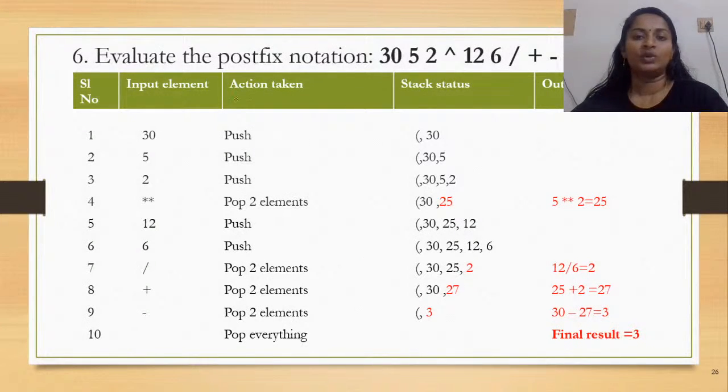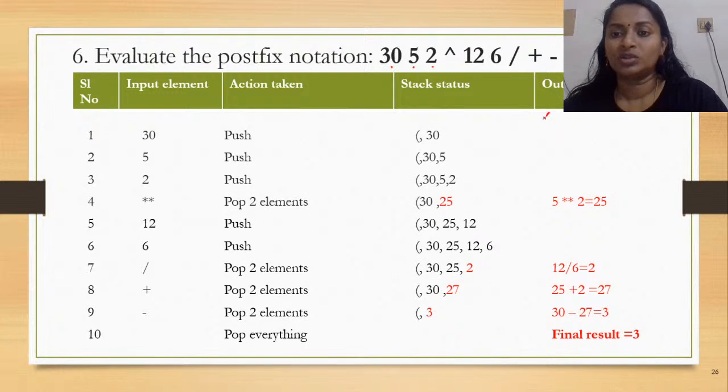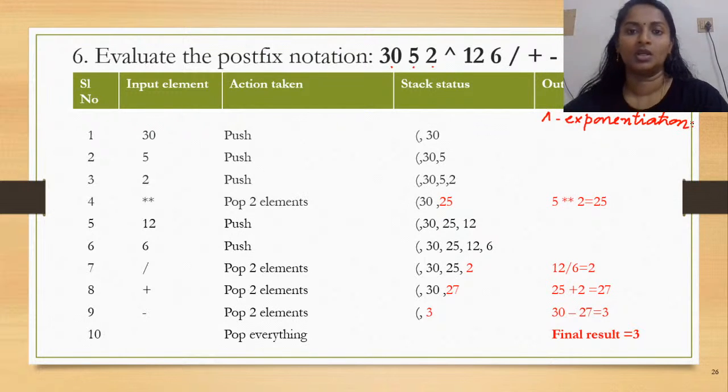Okay. So we are given now 30, 5, 2. Now the caret symbol shows the exponentiation. Okay. So this has to be denoting the exponentiation. Then you have 12, 6 followed by slash, plus and minus.